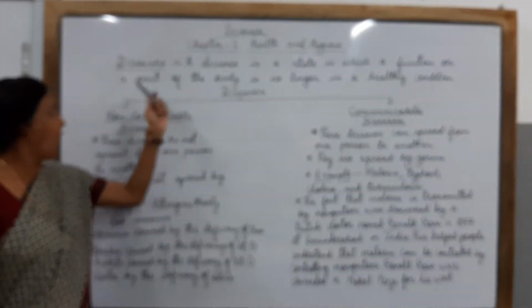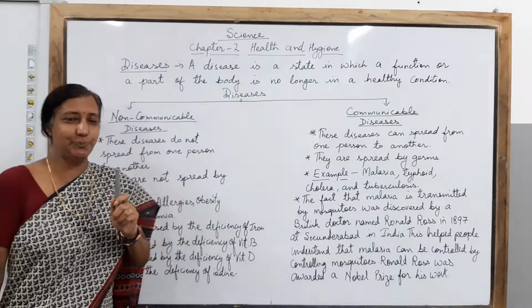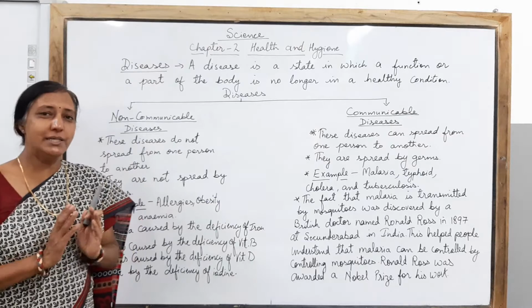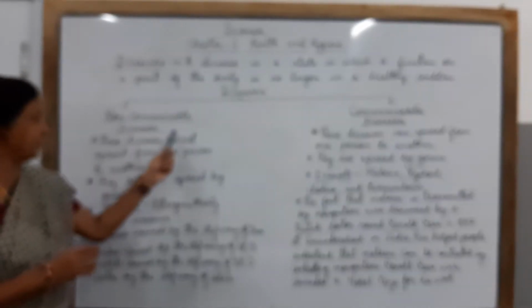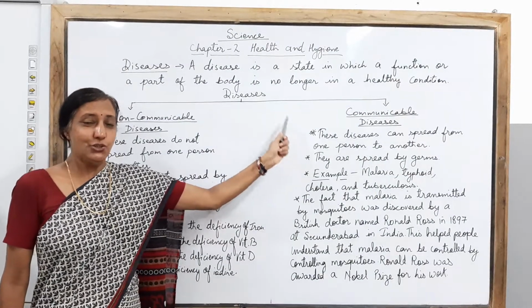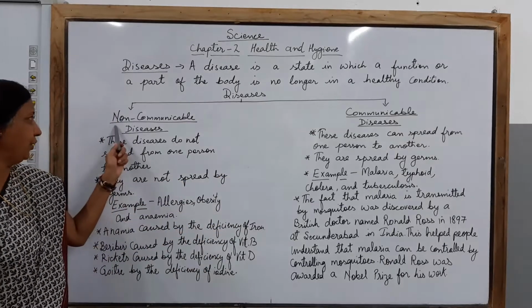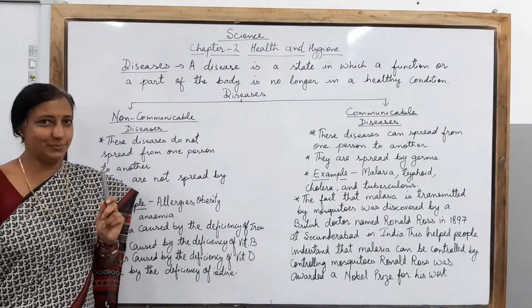A disease is a state in which a function or a part of the body is no longer in a healthy condition. So this is why the disease occurs. Children, there are two types of diseases, mainly non-communicable diseases and communicable diseases. So let us try to understand what you mean by non-communicable diseases.